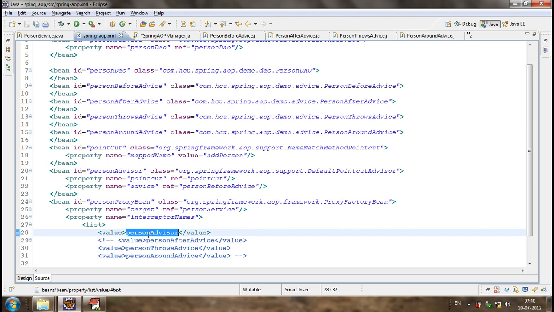Understood? Previously we used to directly configure the advice in the interceptor names. Now we are defining a point cut and we are defining an advisor. Advisor is the combination of point cut and advice. For this advice, which point cut should be applied? At which point cut should this advice be applied?